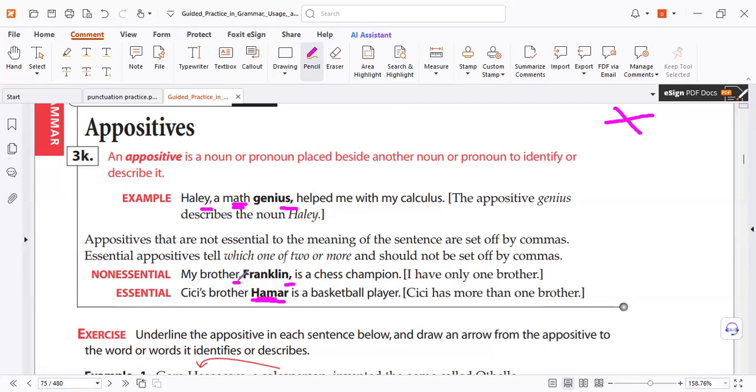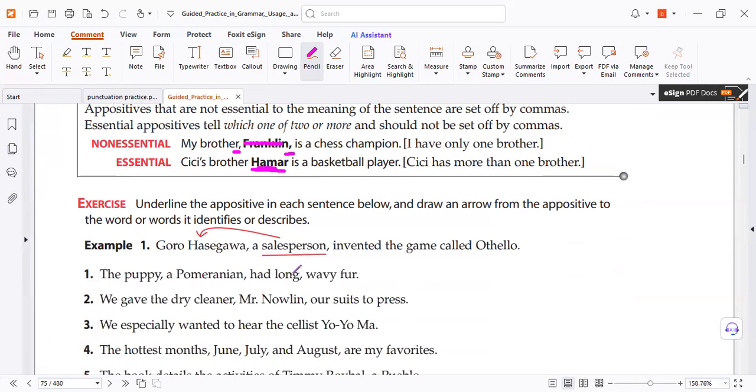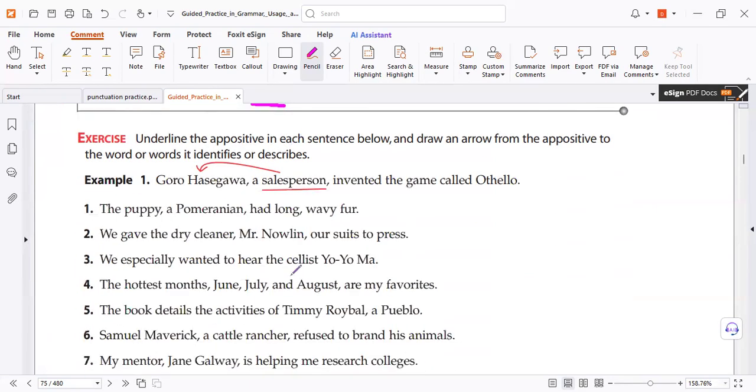So commas mean non-essential. Non-essential means a comma. It means if you delete it, it does not affect the meaning. But if you have a comma, you need a second comma. Of course, it depends on the writer, and we will practice today.